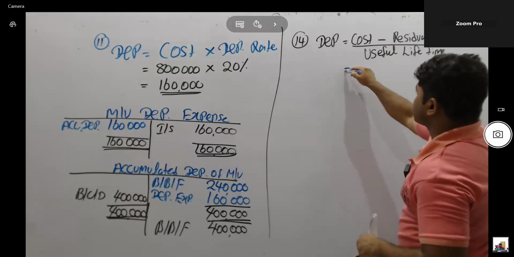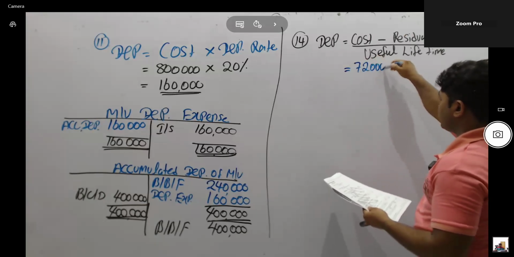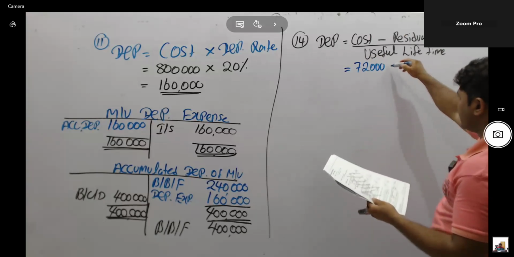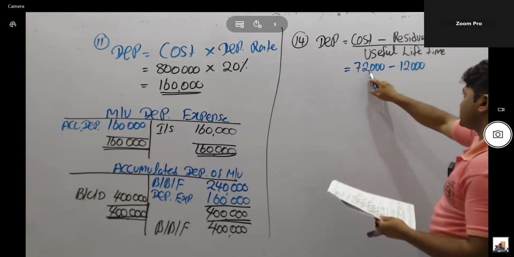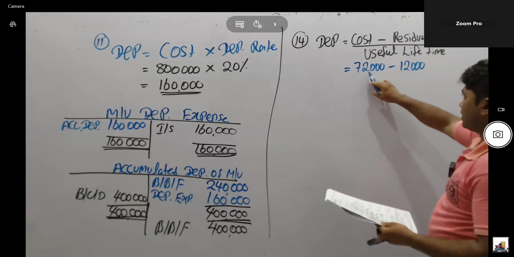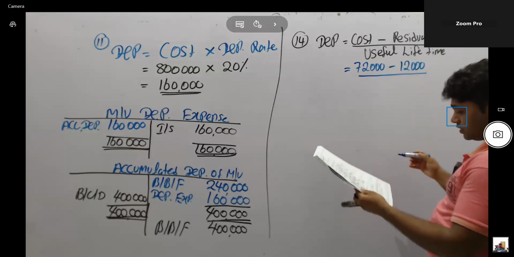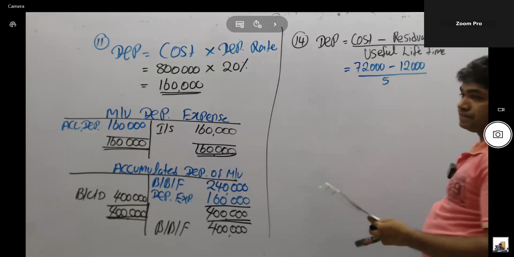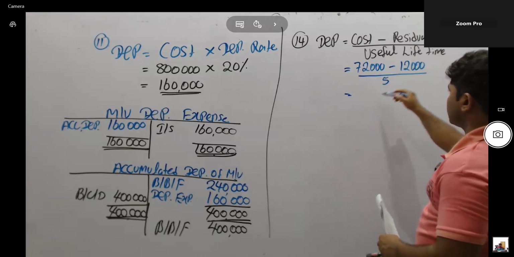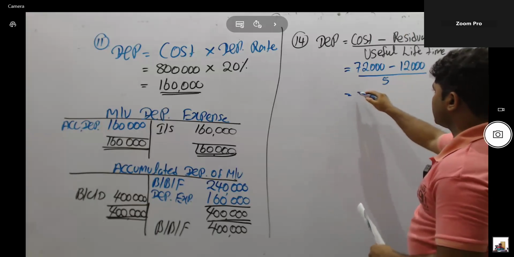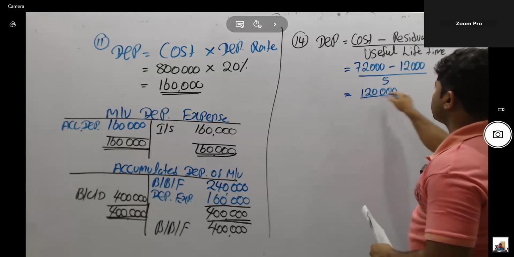Decided methods. Right, now calculate. Cost value is given 72,000. Given values in 1,000. Residual value is given 12,000. Cost minus residual value is called depreciable amount. මෙන්න මේකෙන් මේක අඩු කරපුවම උත්තර අපි කරනවා depreciable amount. Cost minus residual value equal depreciable amount divided by useful lifetime. Therefore, think annual depreciation equal 120,000. Therefore, this is the annual depreciation.